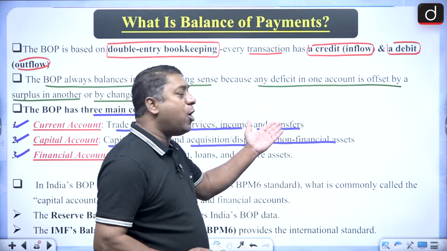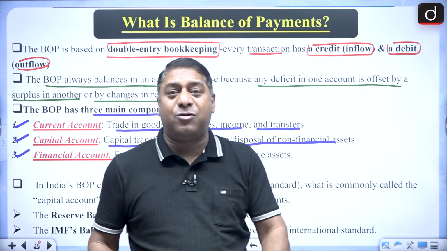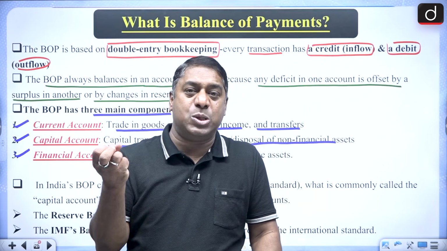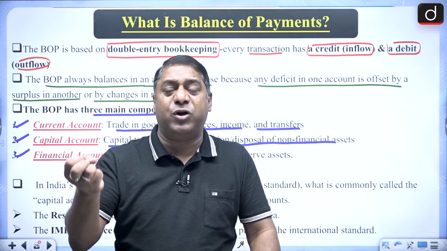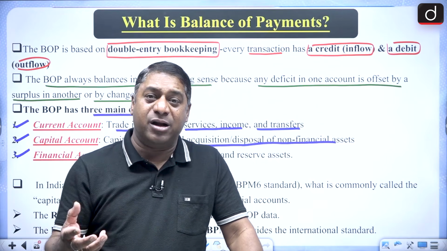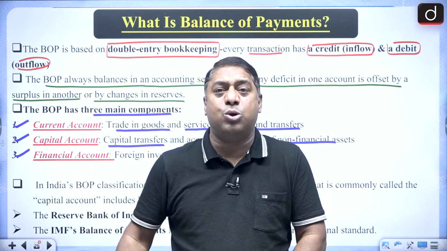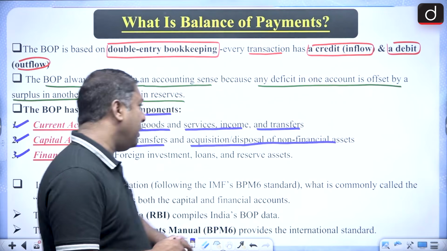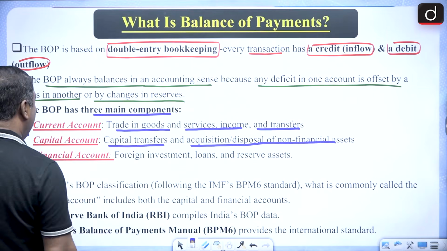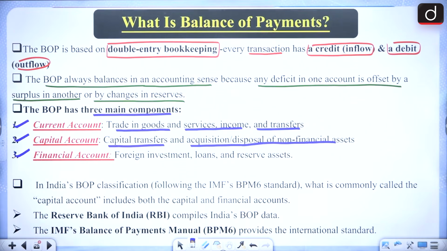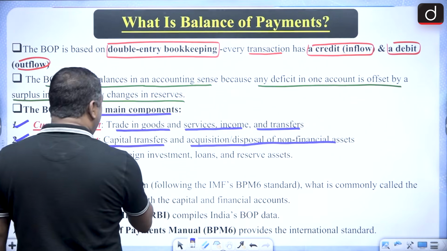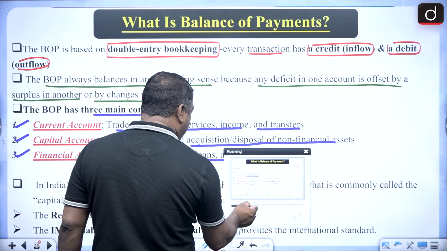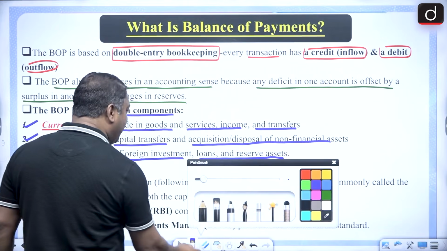Okay, and what about the transfers? I told you about unilateral transfers. Unilateral transfers means receipts of gifts, donations and all. That is credit. And payment of gifts, donations, that is recorded on the debit side. Okay. And the third one is the financial account. Now this financial account includes foreign investment, loans and reserve assets. Foreign investment, loans and reserve assets.